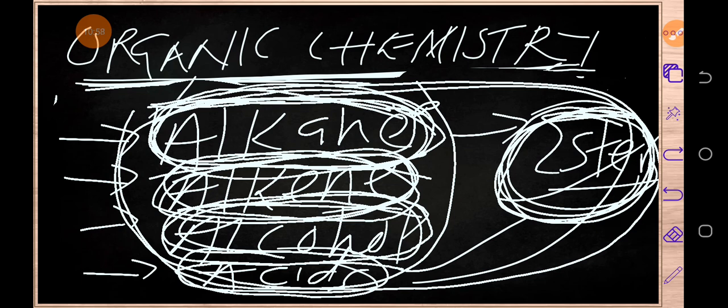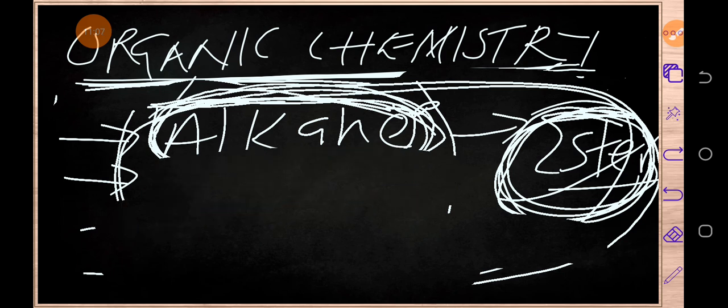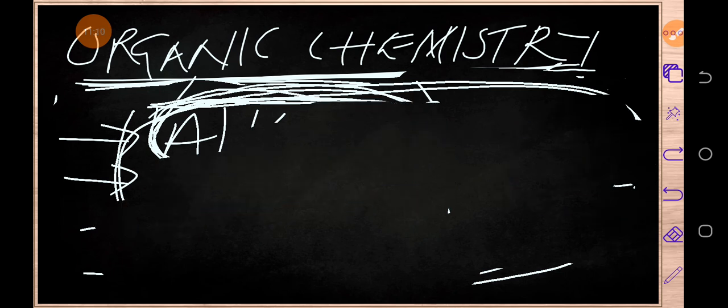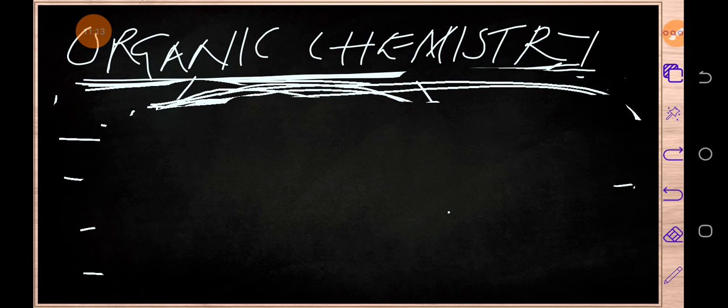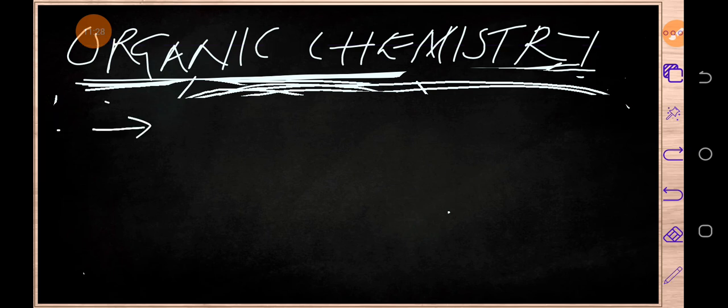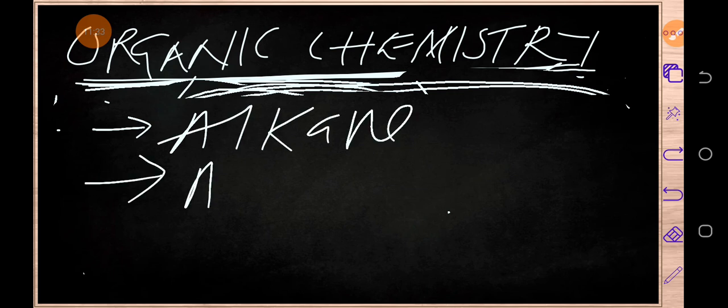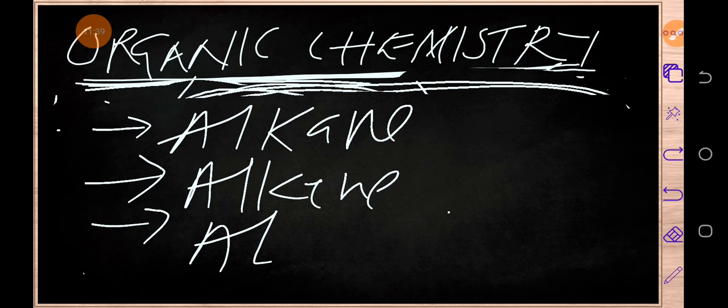I'm going to explain further as we proceed with our study. Make sure you watch it up to the end because I want you to understand this topic so that you can be able to answer all the questions. Okay, so in short, organic compounds have been put into families. And the families which I want us to talk about are number 1, alkane family. Number 2, alkene family. Number 3, alcohol family.